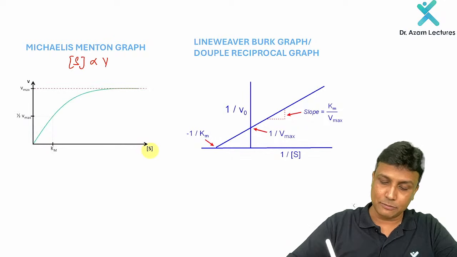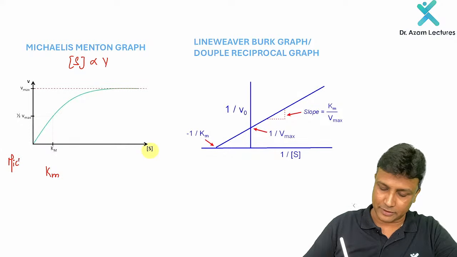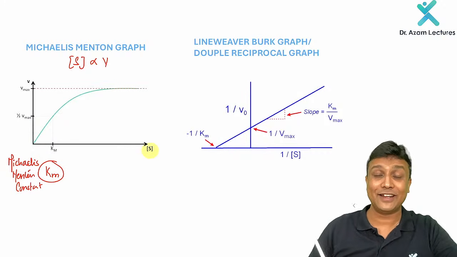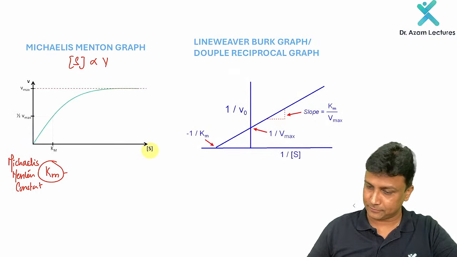But here the most important thing is, what about the Michaelis-Menten constant, Km? Km is nothing but the Michaelis-Menten constant. Now, what is the definition of the Michaelis-Menten constant? Even the definition was given in the exam, sir. It is nothing but the concentration of substrate only, sir.